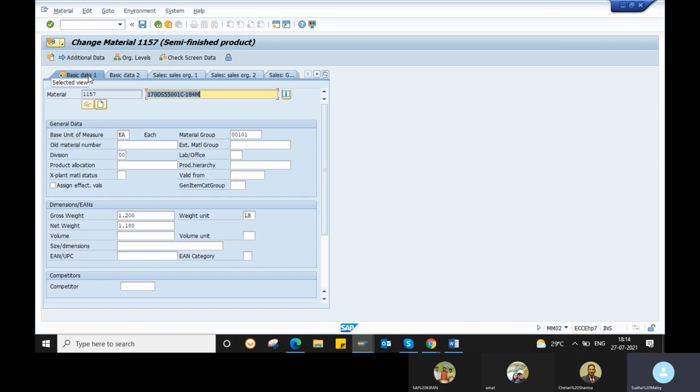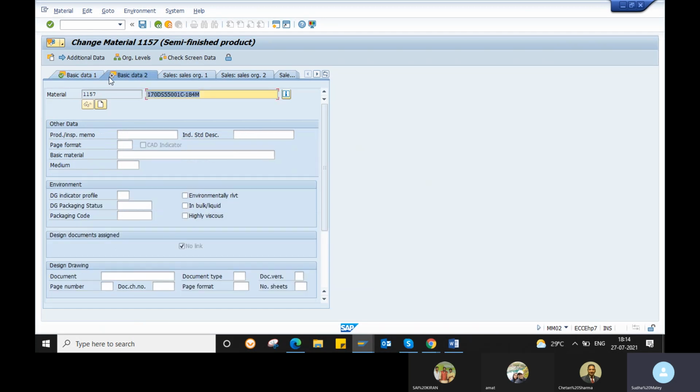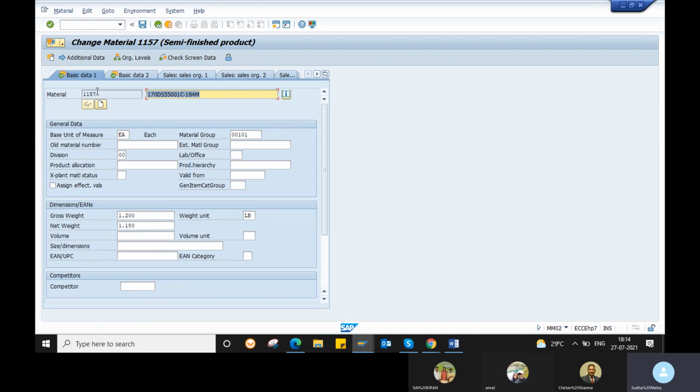Each one, like Basic Data 1, is a screen. Basic Data 1 is one screen, another is another screen. The screen consists of subscreens. The general data is one subscreen, and here the dimensions is another subscreen. The screen consists of subscreens and a subscreen consists of fields. So old material number, base unit of measure, everything is a field.